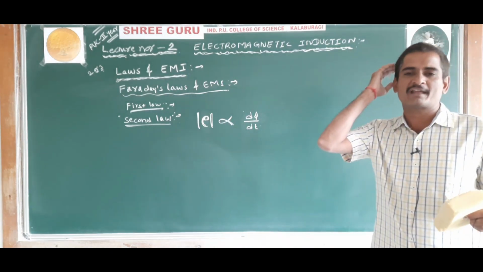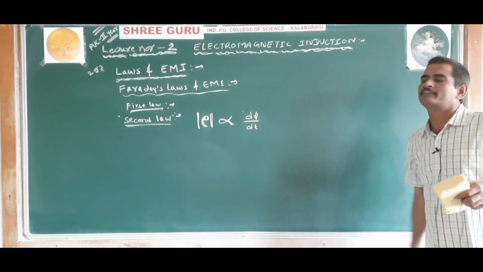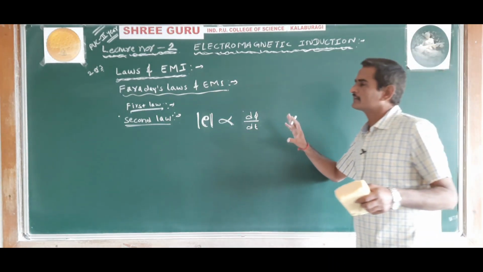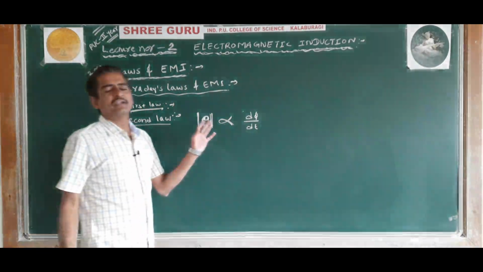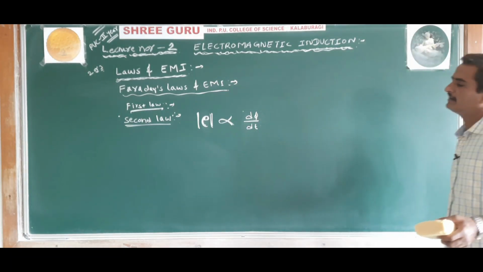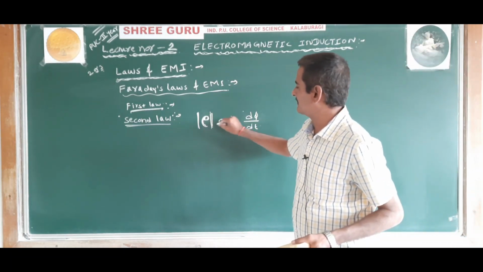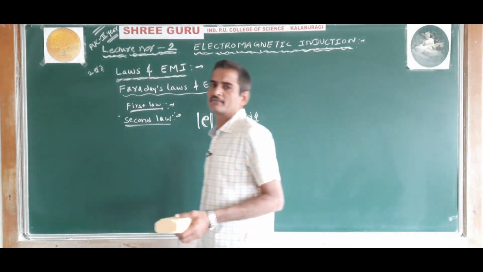Understood? From that experiment I am linking these things. From the experiment only this has been explained. These laws have been derived from the magnet and coil experiment. Understood? Okay. The second law states that the magnitude of the induced EMF is directly proportional to the rate of change of magnetic flux.